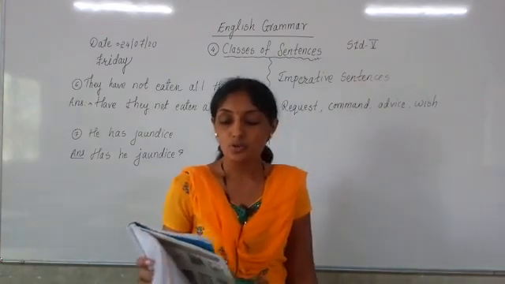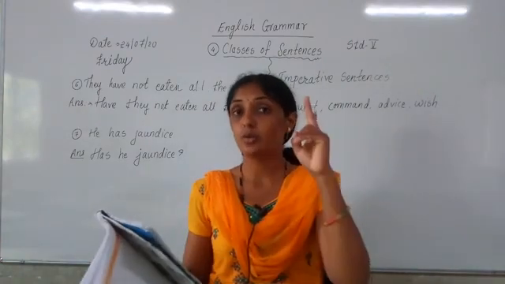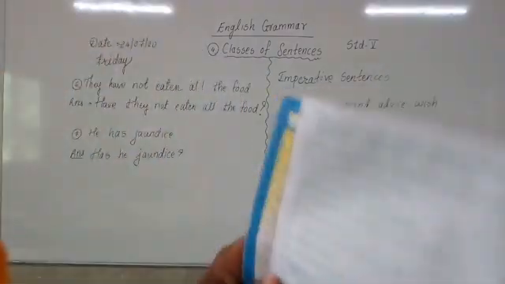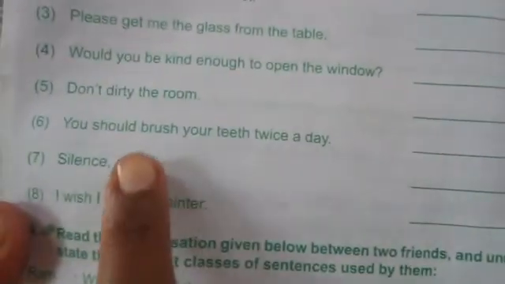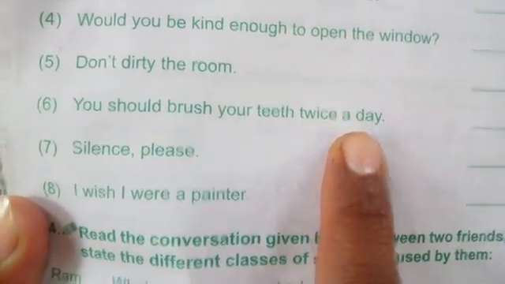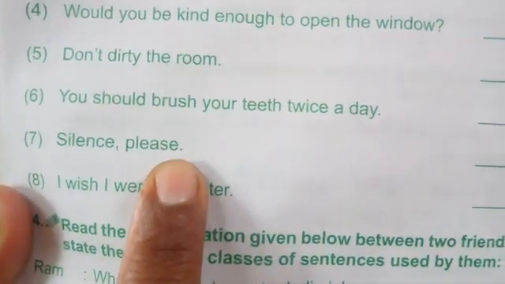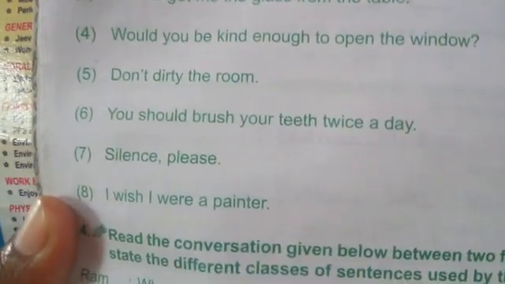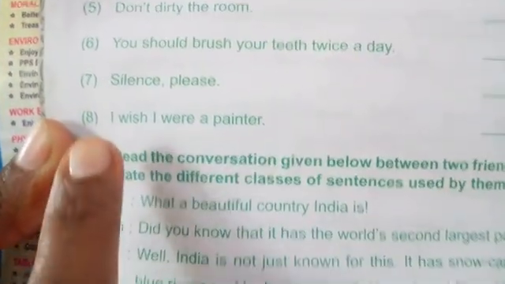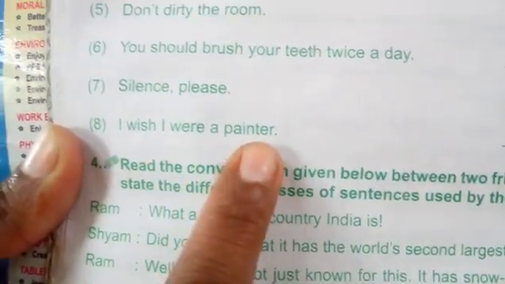Sixth one is you should brush your teeth twice a day. What is the next sentence? You should brush your teeth twice a day. That is advice. Seventh one, silence please. Silence please means be quiet. So it is a request. And eighth one, I wish I were a painter. माझी wish आहे की मी पेंटर पाहिजे होतो. That is what? The last sentence is of wish.